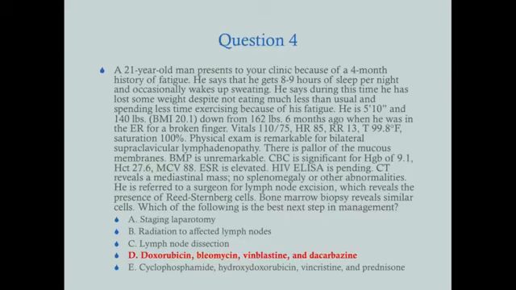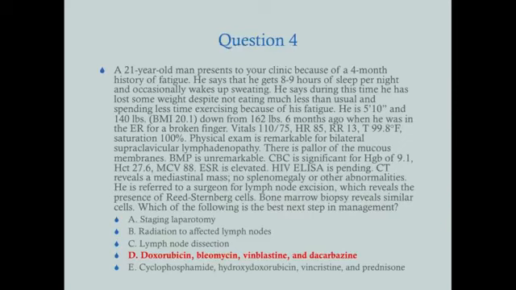So what does this guy have, first of all? The USMLE Step 2 and Step 3, they're going to want you to go a step further. Whereas Step 1 would have asked you, what does this patient have? Step 2 and 3 will assume that you can figure out what he has, but then they'll ask you the next step. What do you need to do for this patient, i.e. what kind of treatment does he need?